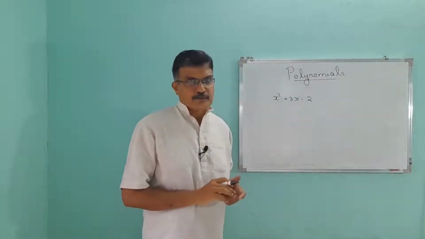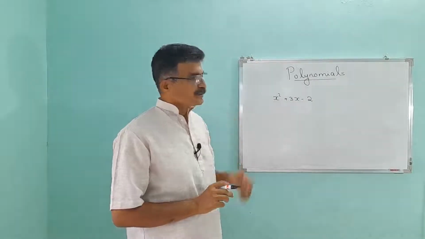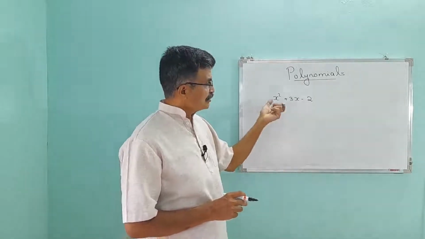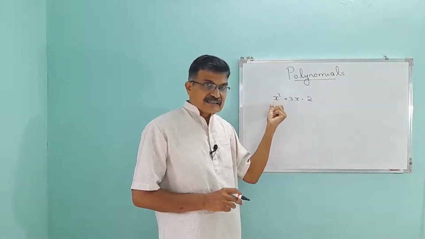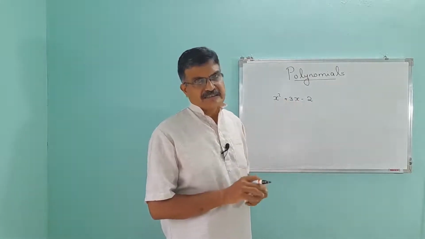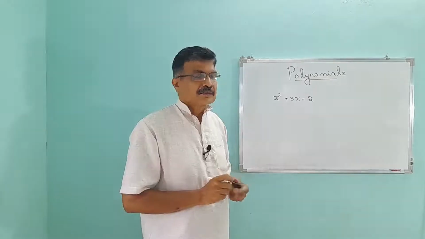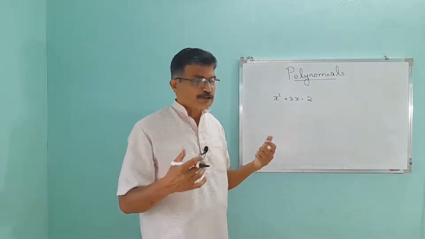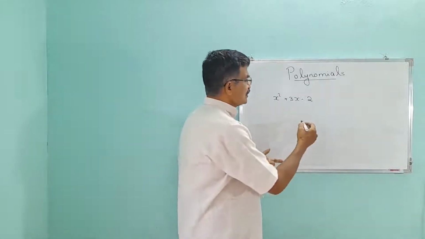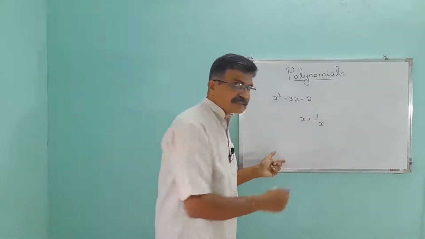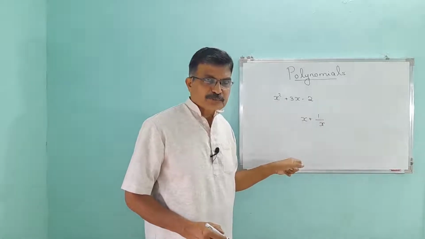This is a polynomial. An algebraic expression which contains more than one term, and each term consists of either a variable, or a constant multiplied by a variable, or a constant term. Okay. Then all algebraic expressions are not polynomials. For example, consider x plus 1 by x. This is an algebraic expression, but it is not a polynomial.